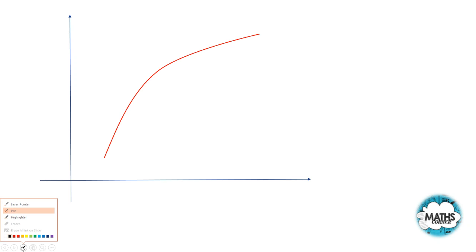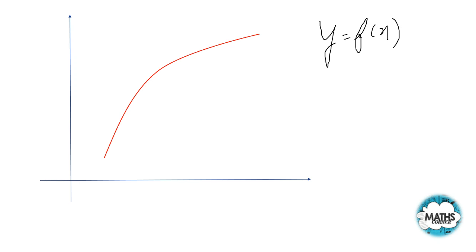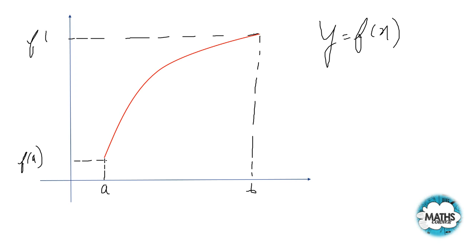Now this is my graph of y equals f(x). Let's suppose this is my a, and this is my b, and this is my f(a). So the graph is this, this will be my f(a), and this will be my f(b).